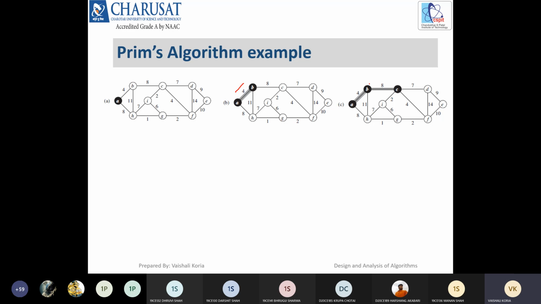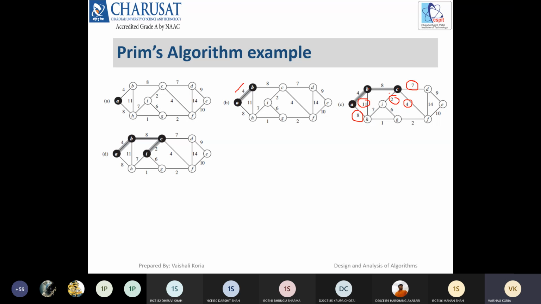After this second step we have three vertices, A, B and C. Now we have to check all the edges from A, B and C. There is one candidate of 8, then 11, then from C there is C to D, C to F, C to I. So we have this many edges from A, B and C, and whichever is minimum we can choose.